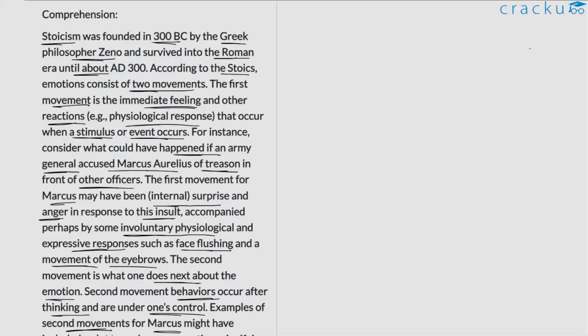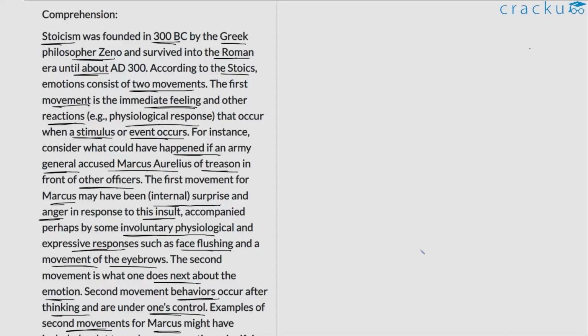So for example, the author gives the instance of Marcus Aurelius. He says that let's assume this hypothetical situation wherein Marcus Aurelius, who is perhaps an important figure for the Romans, was insulted by a general. A general accused him of treason. So the first response for Marcus would definitely be surprise as well as anger. So this is the first movement, or the first response to the stimulus according to the author, and this is categorized as the first movement, which is part of an emotion.